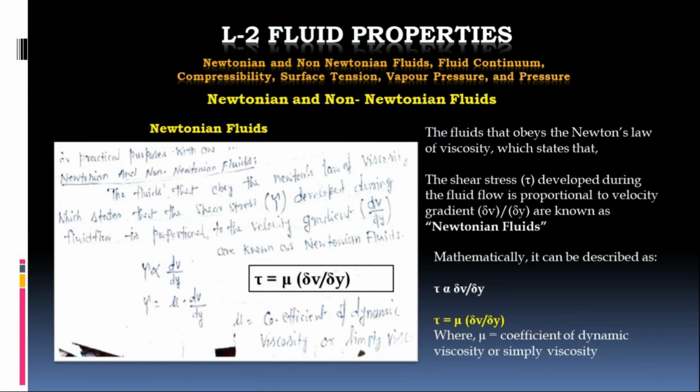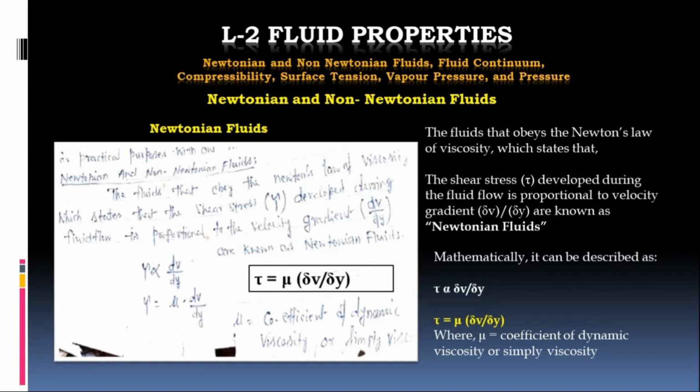Now let us understand the Newtonian and non-Newtonian fluids. We know that the velocity gradient is delta v upon delta y. And what is the law of viscosity? First of all, we study the law of viscosity. The law of viscosity states that the shear stress is directly proportional to the velocity gradient, and shear stress is equal to some constant into velocity gradient.